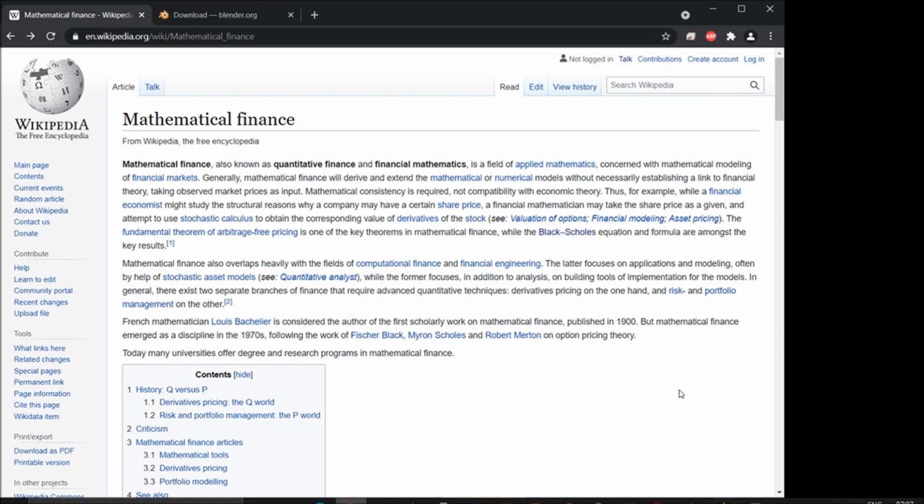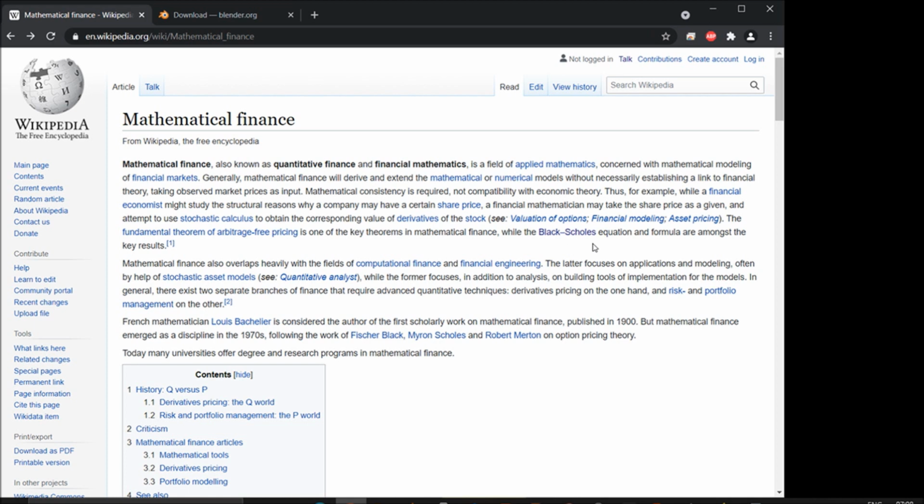As you know, mathematical finance, also known as quantitative finance and financial mathematics, is a field of applied mathematics, which we are going to use for our trading purposes. We are also going to apply this mathematics in our trading. One of the famous models that has been worked on is called Black-Scholes. The Black-Scholes model is something we will reach in the end.